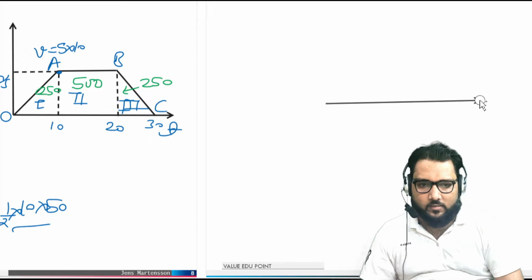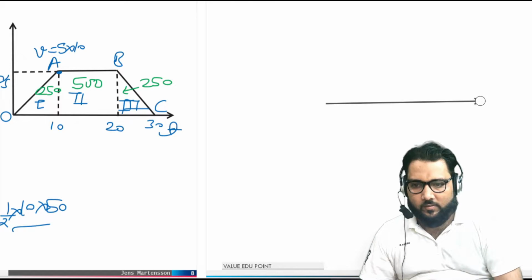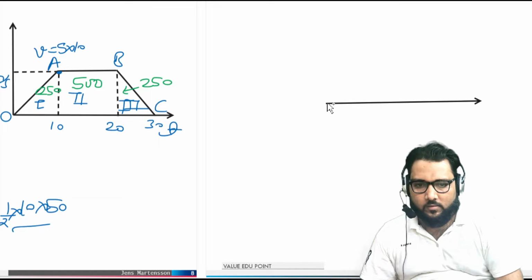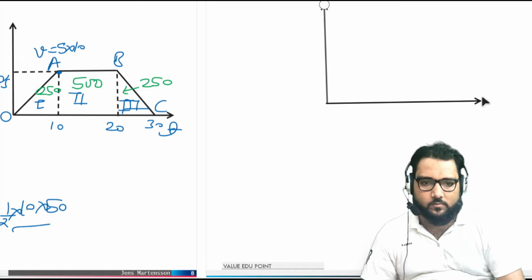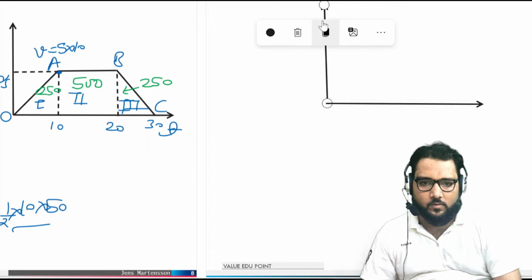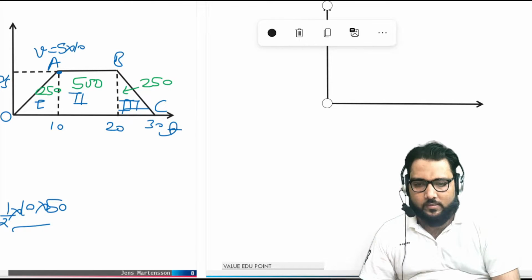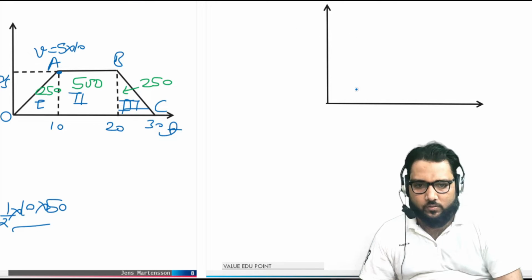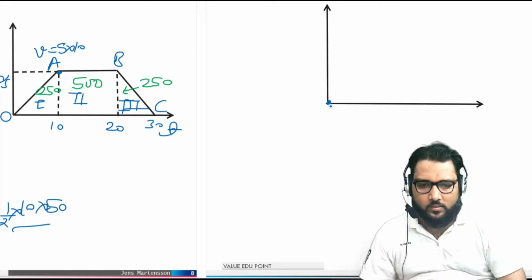This is the time axis, and this is the position axis. Sorry guys.